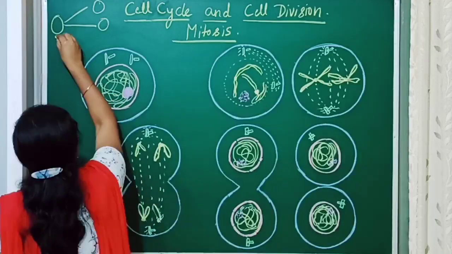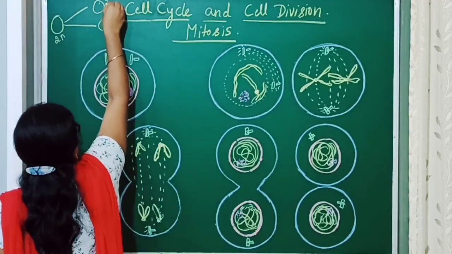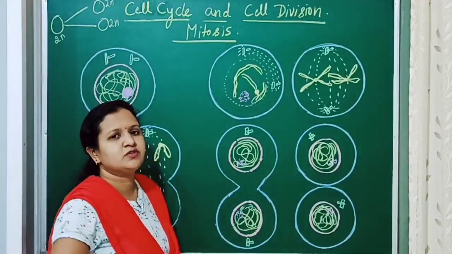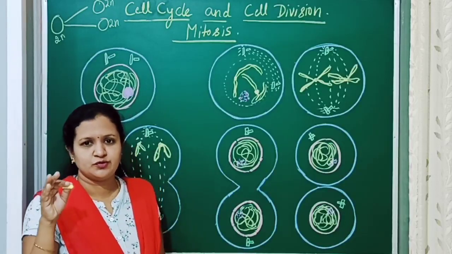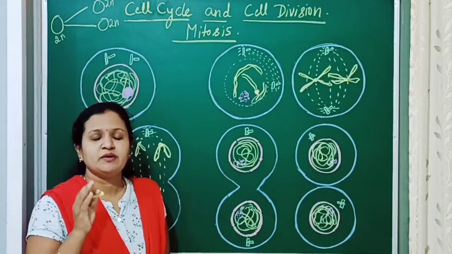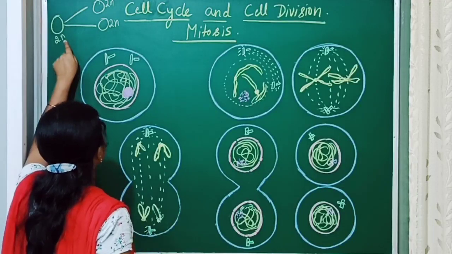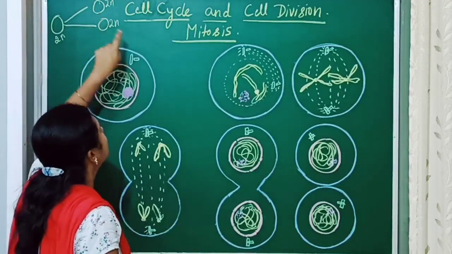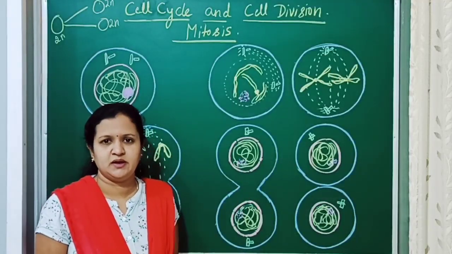If the chromosome number in the parent is diploid, the chromosome number will be maintained the same as that of the parent. It will also be 2n in the daughter cells. For example, in human beings, if the chromosome number is 46, both the daughter cells will also get 46 chromosomes. The chromosome number will be maintained.